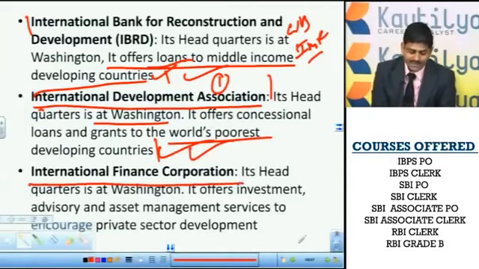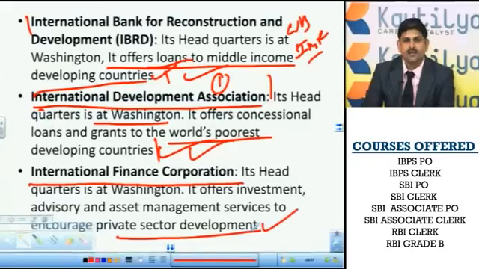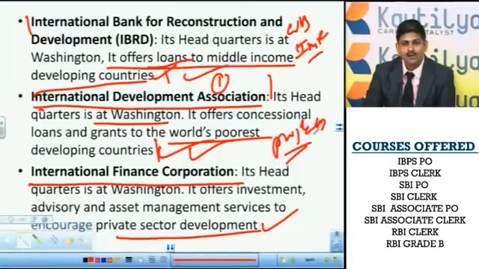This is to help the private sector industries. In various countries, private companies are also practicing or implementing various projects. These projects cannot be completed without international finance help.